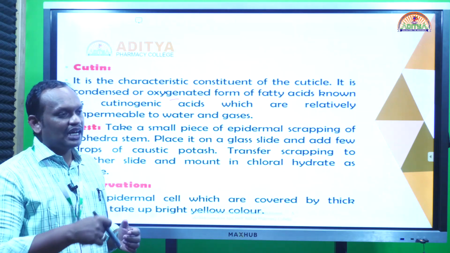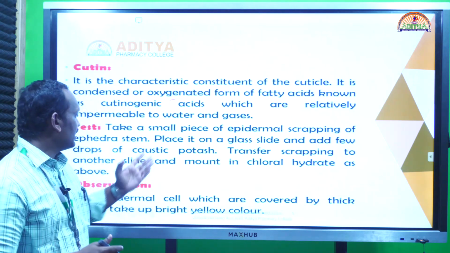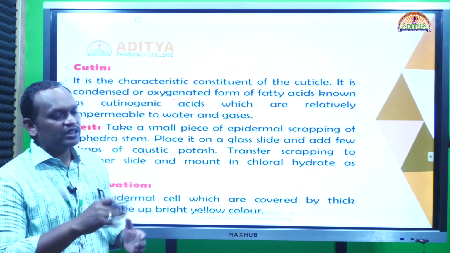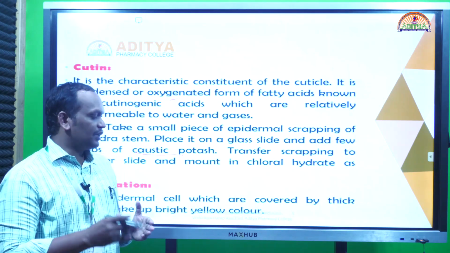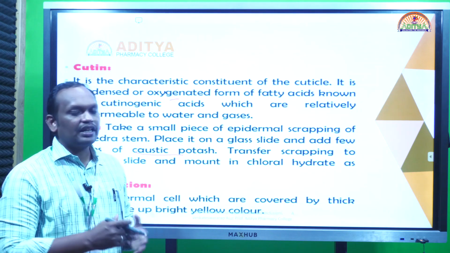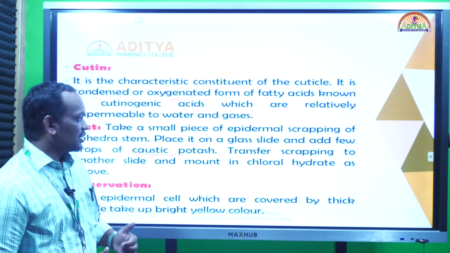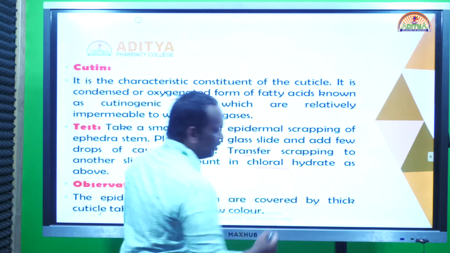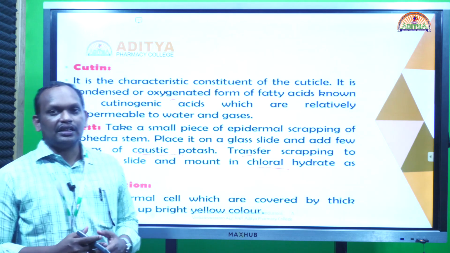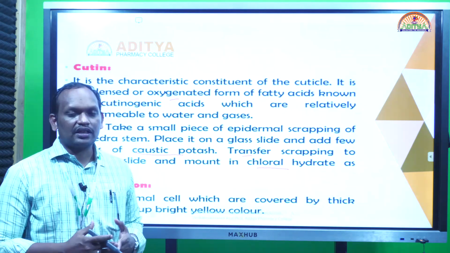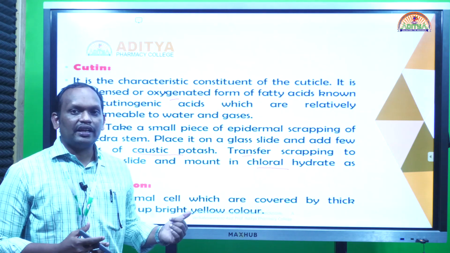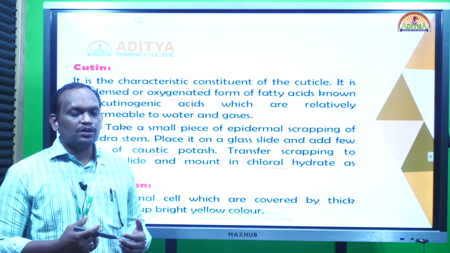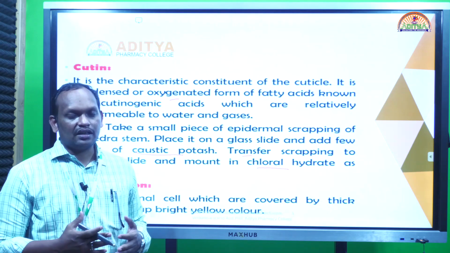By epidermal scraping of some plant material, we treat it with caustic potash. So what you are doing? First we scrape some epidermal plant material, and the scraping we treat with caustic potash and transfer the scraped material to chloral hydrate. Chloral hydrate is a solution we use in the transverse section study of various organized drugs. Why? Because this chloral hydrate dilutes the pigments and excess staining, so that we can see the excess coloring of plant material.